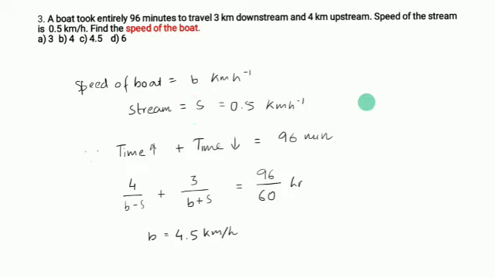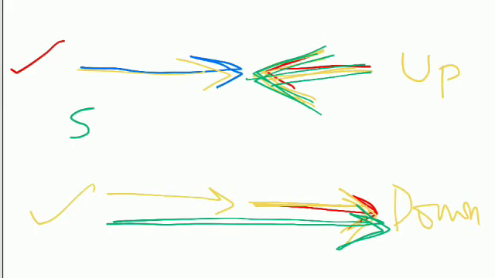Now, can I safely deduce from what is given that the total time taken is 96 minutes? So the time taken upstream plus the time taken downstream will be equal to 96 minutes, right? Now, as we know, speed is equal to distance by time. So time will be equal to distance by speed.